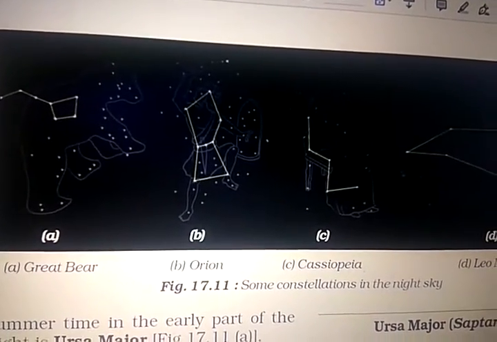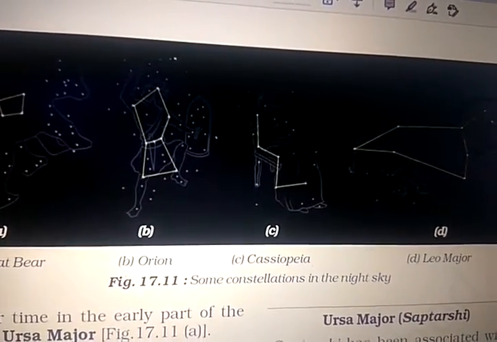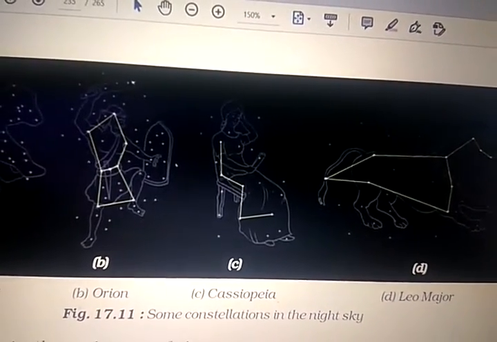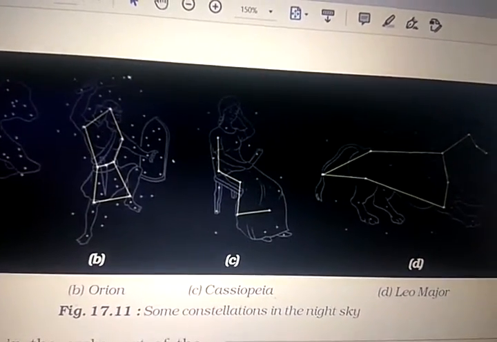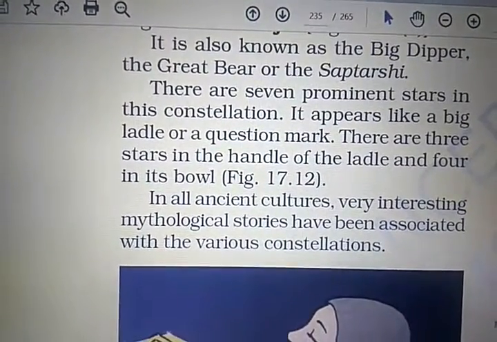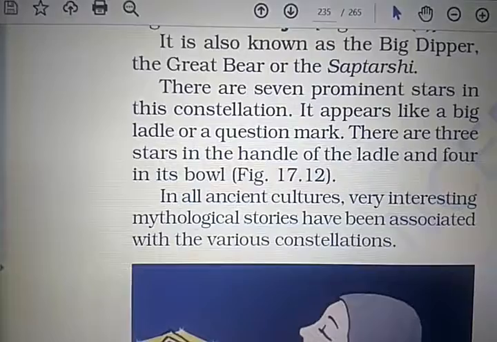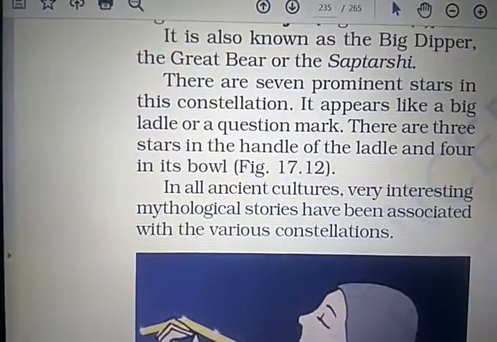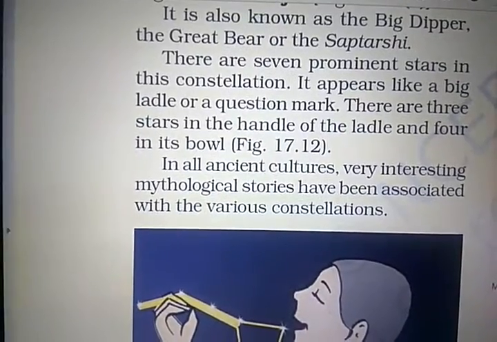And then you can see Cassiopeia, with a W shape, and Leo Major, which you can find in that line figure. Ursa Major is also known as the Big Dipper, the Great Bear, or Saptarshi. Saptarshi means there are 7 prominent stars in this constellation. It appears like a big ladle or question mark. There are 3 stars in the handle of the ladle and 4 stars in the bowl.